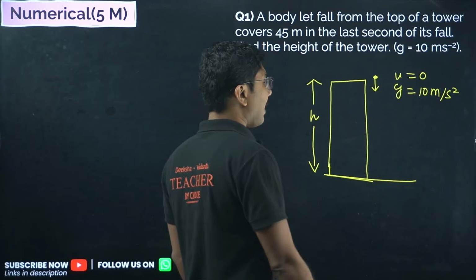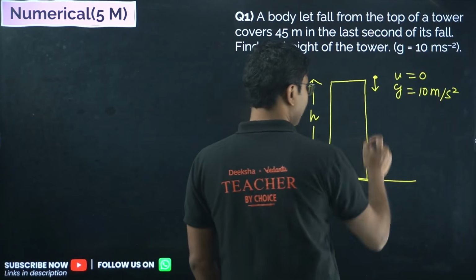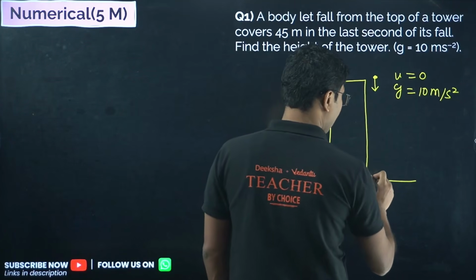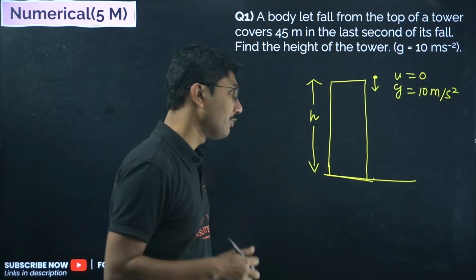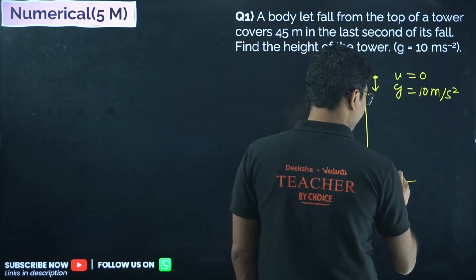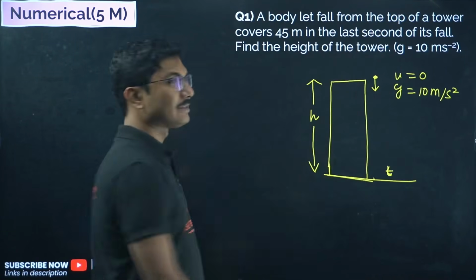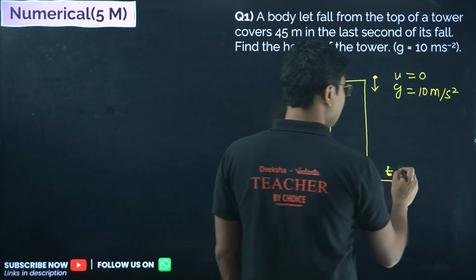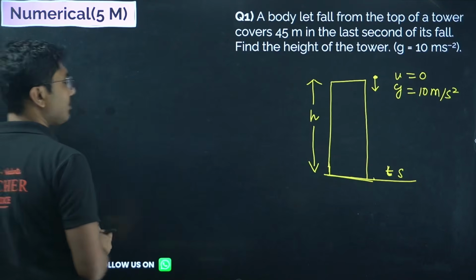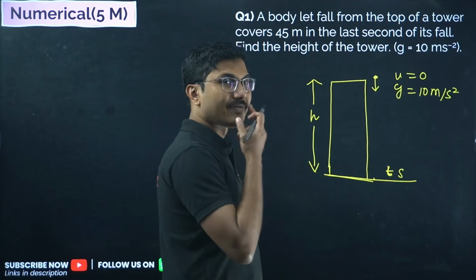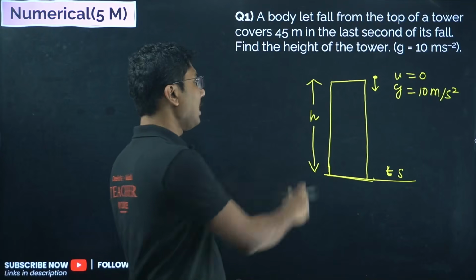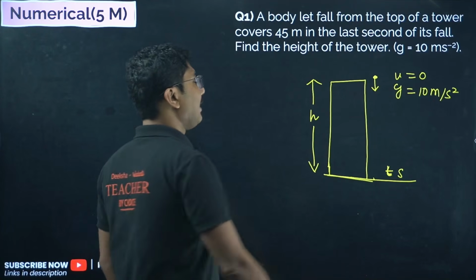Now what happens when the ball reaches the ground? Suppose the time taken by the ball to reach the bottom, just touching the ground, is t. If the ball takes t seconds to reach the ground, then from our equations of motion, the distance traveled by the ball is exactly equal to the height of the building, h.